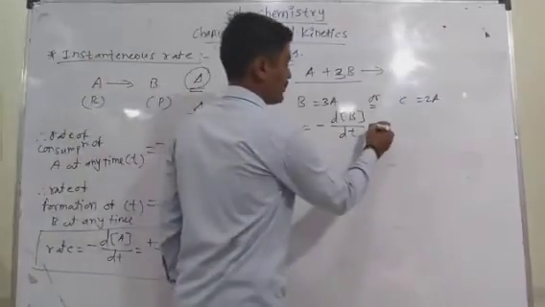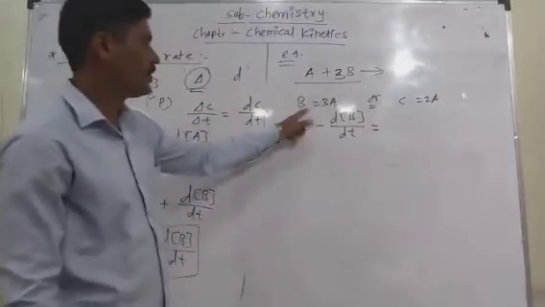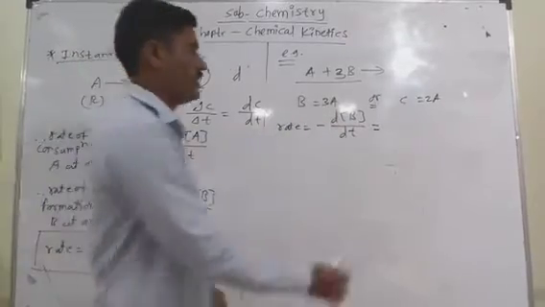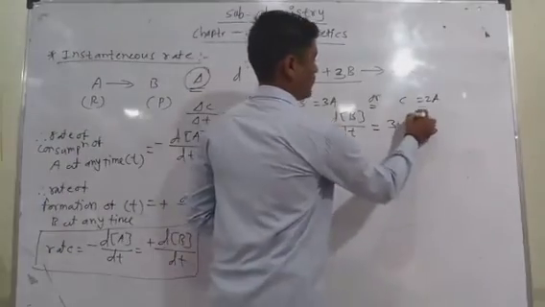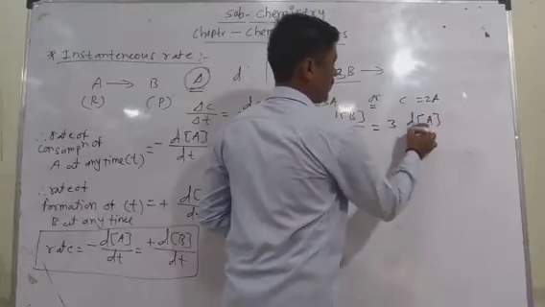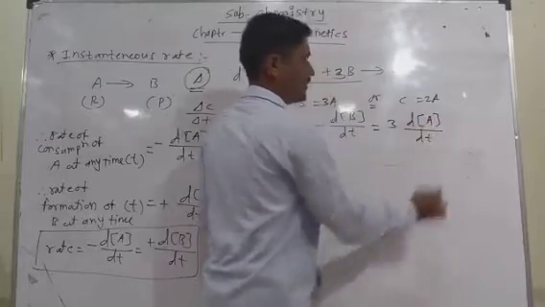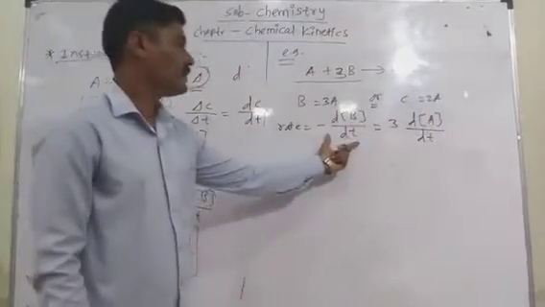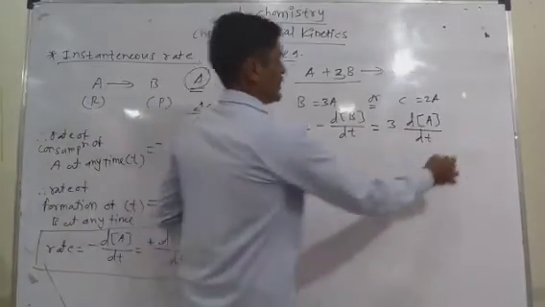It has the negative sign because there is a consumption, and that is equal to 3 times the change in the concentration of A divided by change in time. So this is one relation, equation number 1.